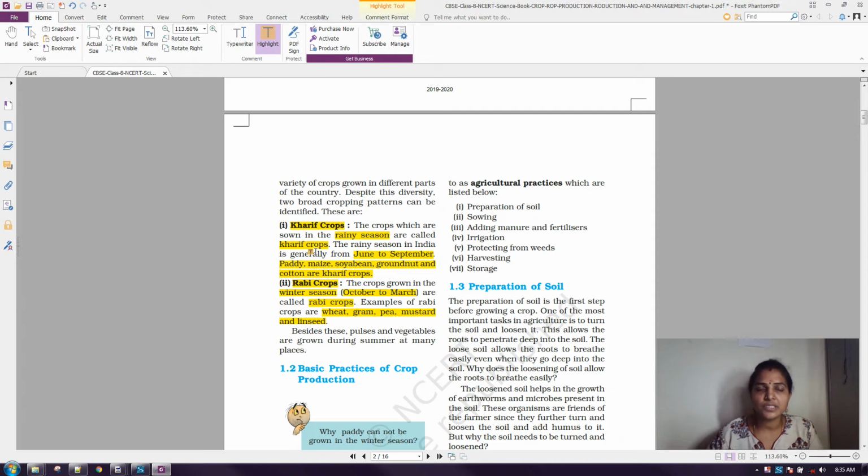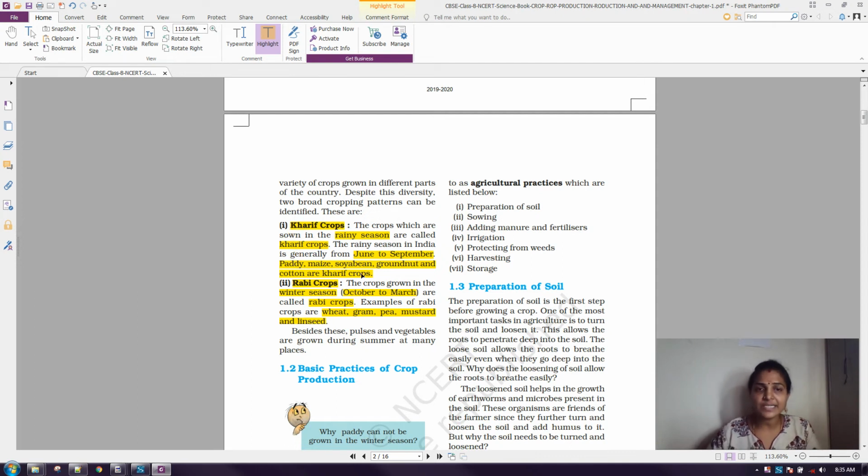What is Kharif, whether it is winter season or rainy season? You just see Rabi, it started with R. So definitely it is not the rainy season, because R will not come. That is one clue to remember without confusion. Rabi is not during the rainy season, and rain also started with R. So R will not come. Then what is the next one? Winter. Here Kharif, so here no R. So definitely that is the rainy season.